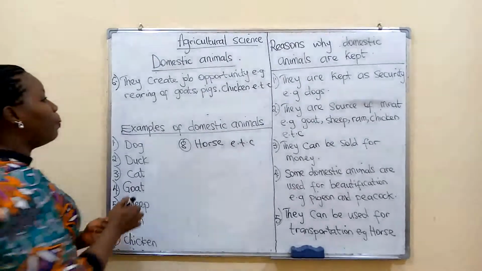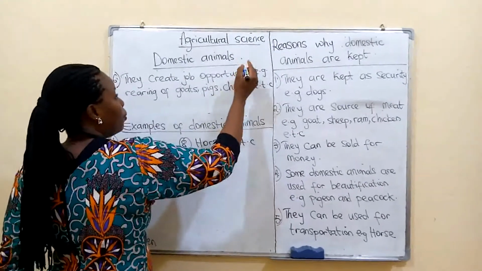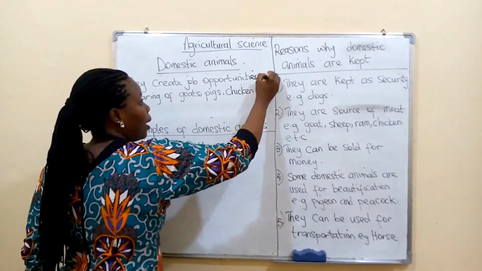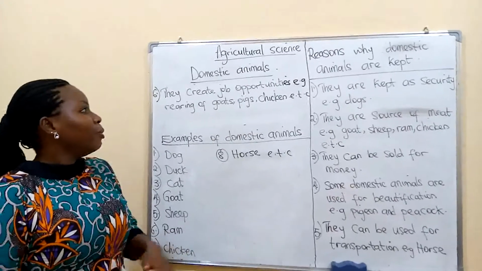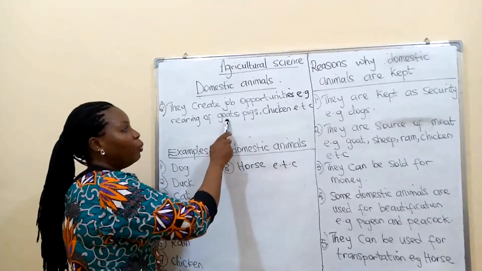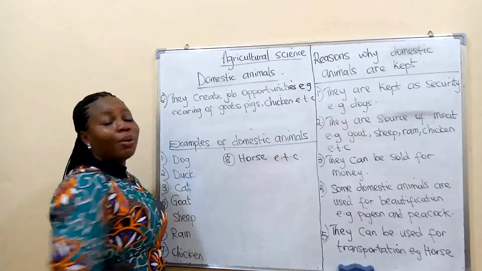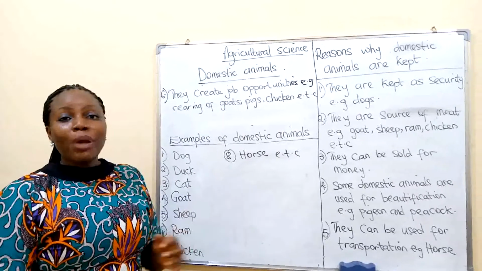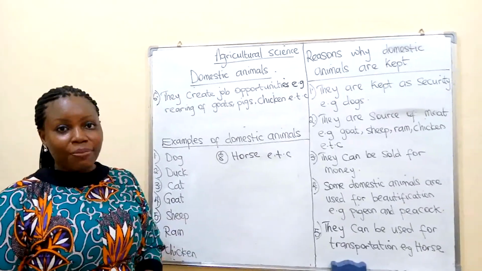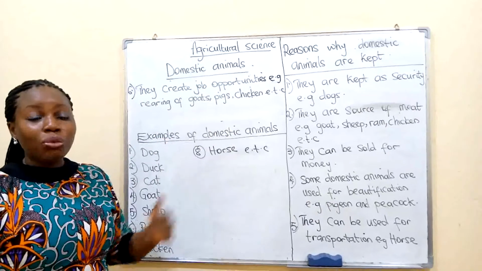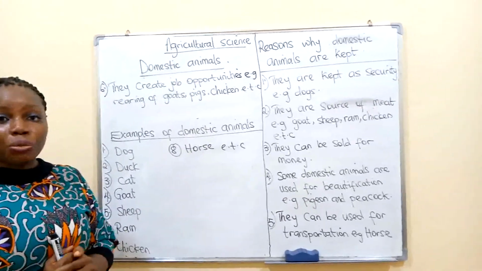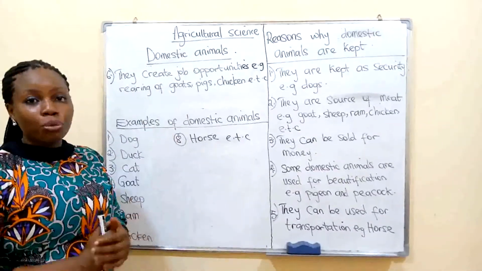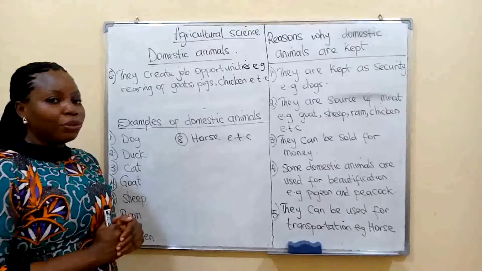Okay, number 6, they create job opportunities. How do they create job opportunities? When you rear your goats, your pigs and your chicken, you are creating job opportunities, because after rearing them, you make your money. Maybe you are not even working, and that is what you use to survive. Even if you are doing something, maybe you hired people to help you to do it. That is how they create job opportunities.